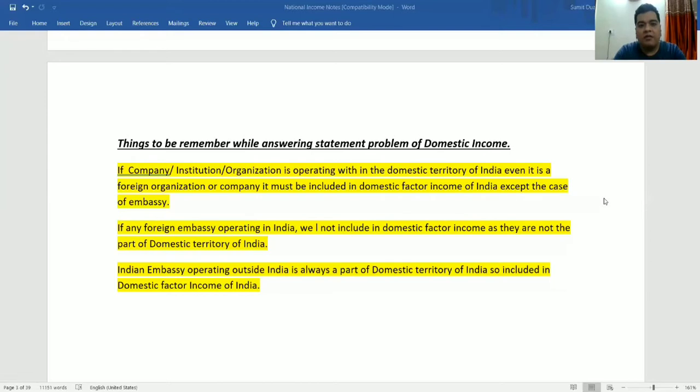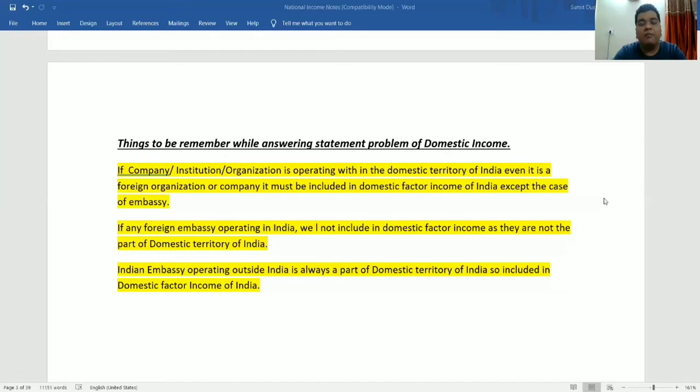For example, if State Bank of India is earning profit from its branch in US, is it to be included in the domestic factor income of India or not? Answer is no. Why no? Because this branch is operating outside the domestic territory of India, so it is not included in the domestic income of India. Understood?